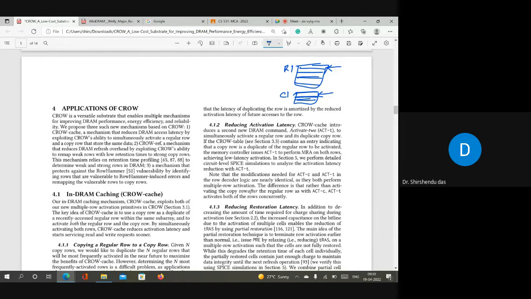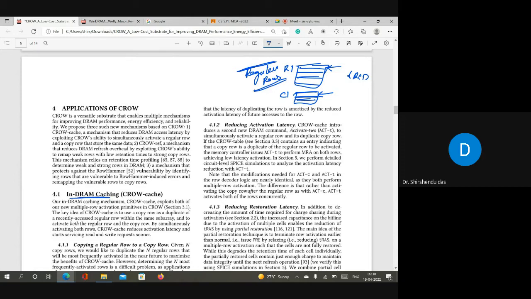So every time you have to understand the in-DRAM caching concept. They said in-DRAM caching means if there is a hit, then it will reduce the tRCD time. And if there is no hit, then the original tRCD time will be required, because if there is no hit, then only one row from the actual DRAM, the regular rows, will activate. So no reduction in tRCD time. And if there is a hit in the in-DRAM cache, then both the regular row as well as the corresponding copy row will be activated simultaneously. So it will reduce the tRCD time.